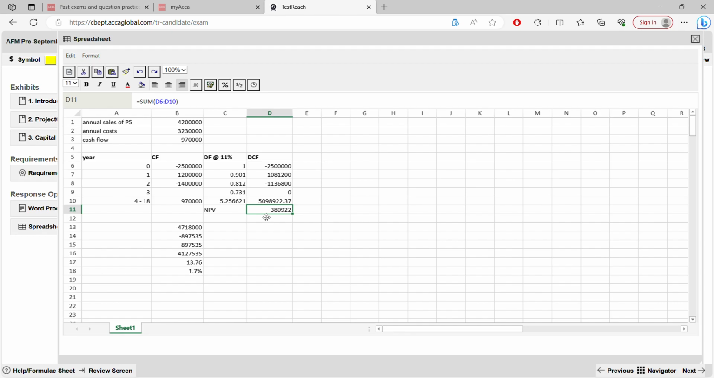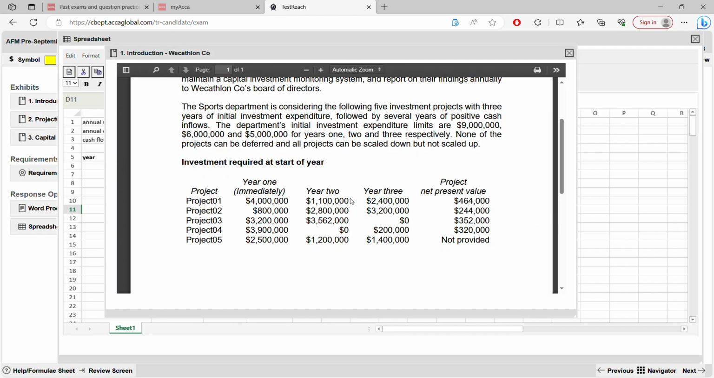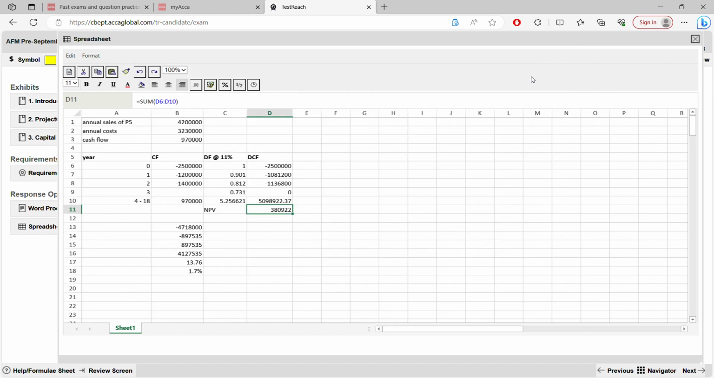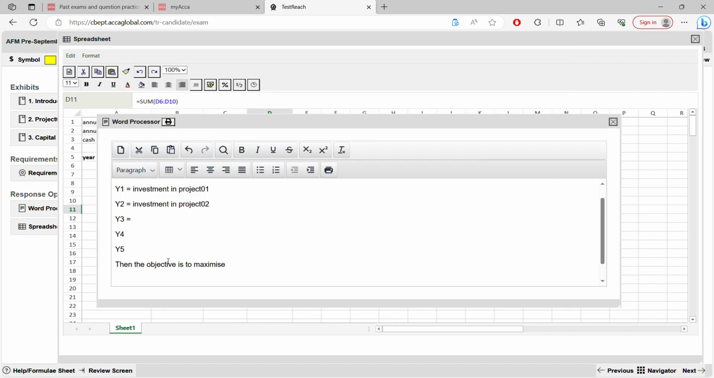You can drop the thousands and write. For example, rather than writing 464,000, 244,000, you can just write 464, 244, 352, 320. It's understood. Don't worry too much. Go back here. The objective is to maximize this. What is the first year? 464,000. So I'm going to write 464.